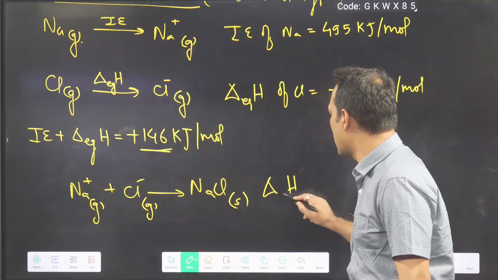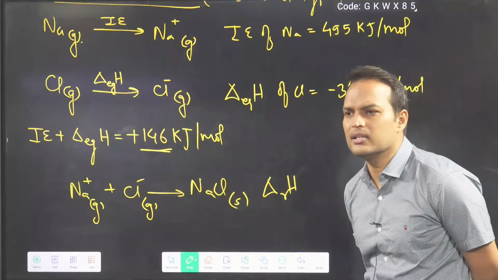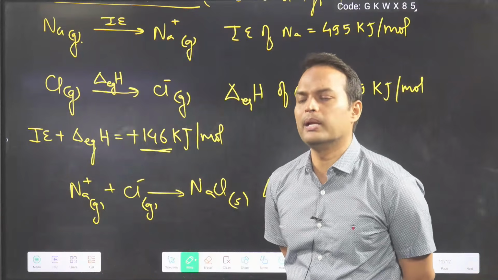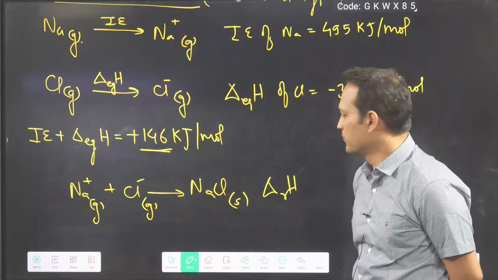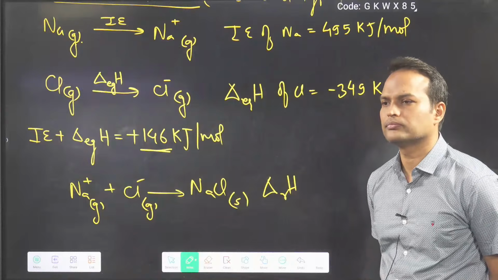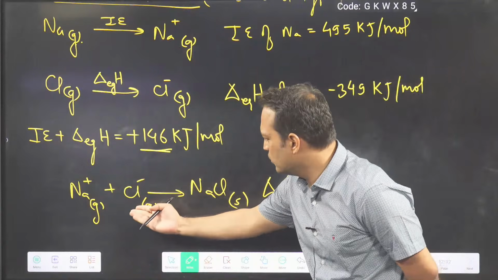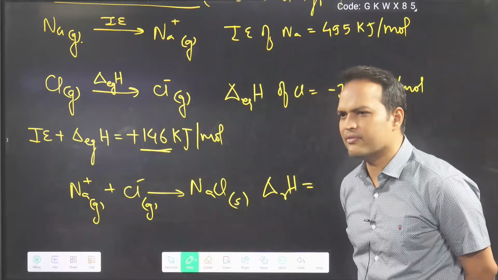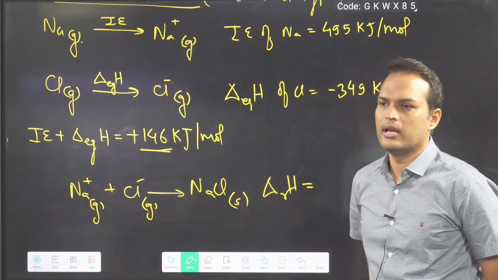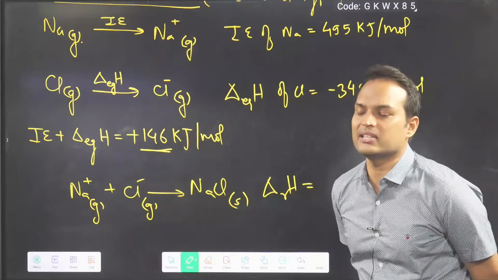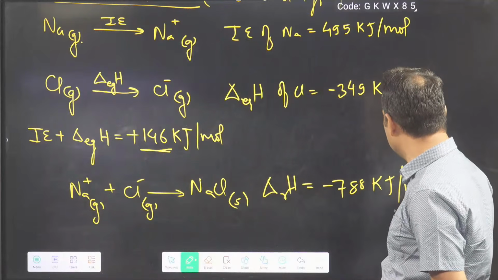Can you guess the enthalpy liberated in this case? बताओ. What value should come here? You will say कि sir, this equation looks familiar, I have seen this before. This is nothing else but lattice enthalpy of formation, and this value will be minus 788 kilojoule per mole.